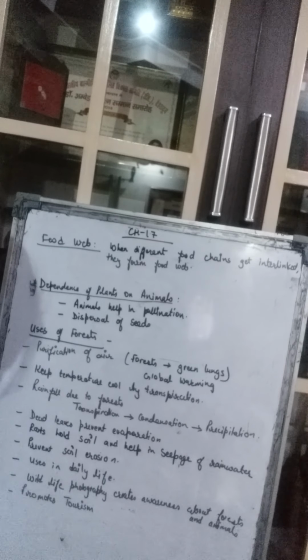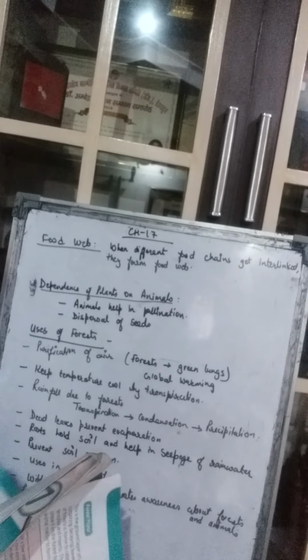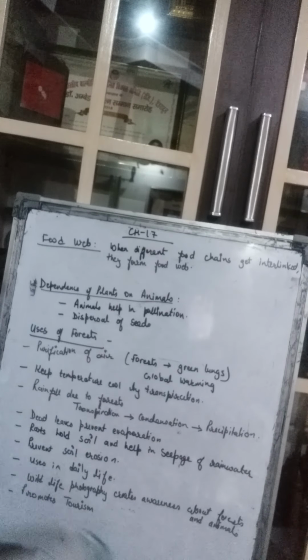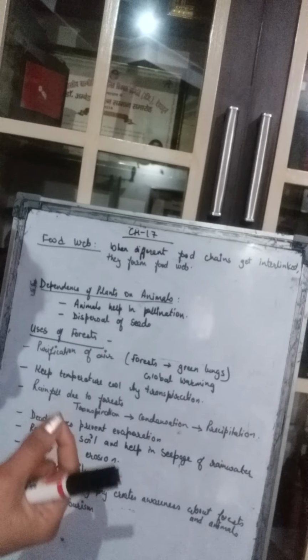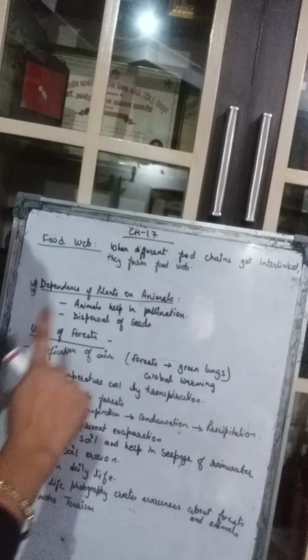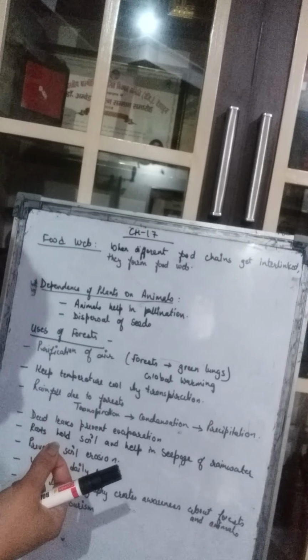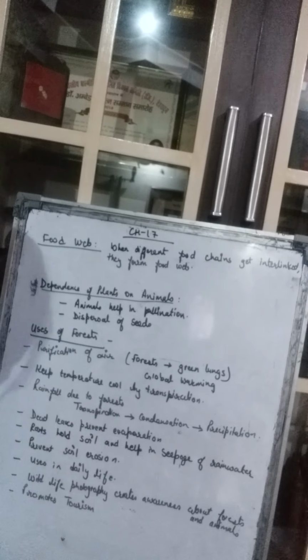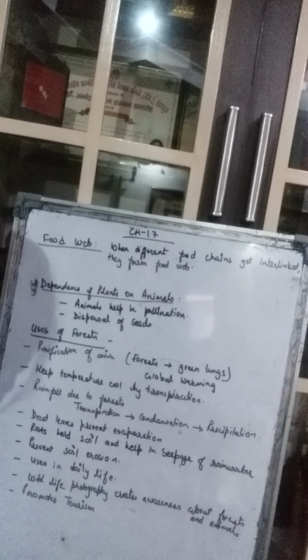The birds come, suppose there is a honeybee, that comes and sucks the nectar from the flower. So the pollen gets stuck to its wings, or to its tiny legs, and when it goes to another flower, it drops the pollen grains over there. So in such a case, the pollination is taking place. Pollination means transfer of the pollen grains, right? So transfer of the pollen grains is taking place with the help of the birds, with the help of the insects. All these things, right?